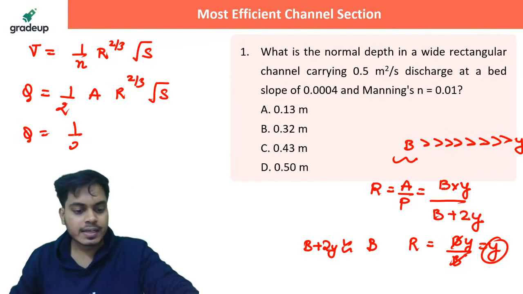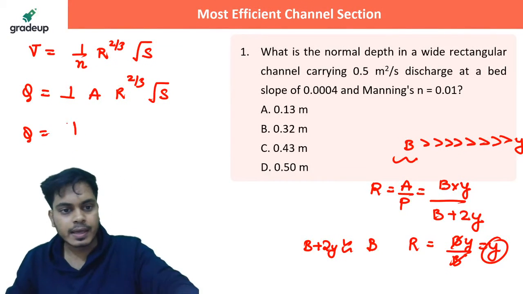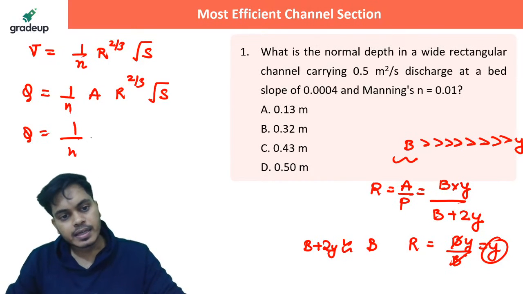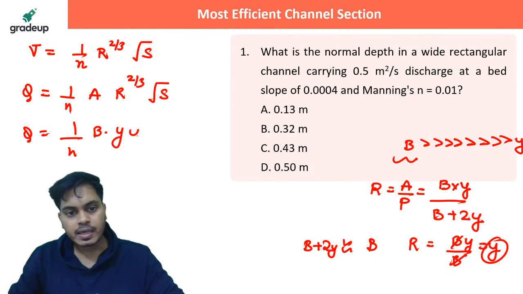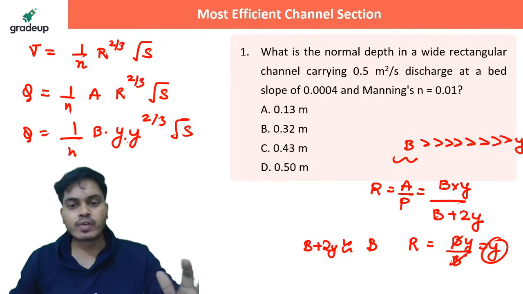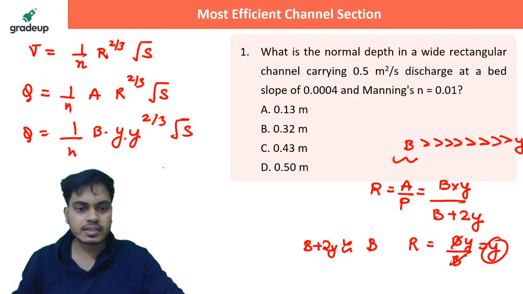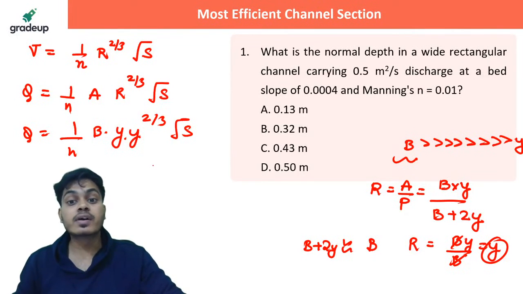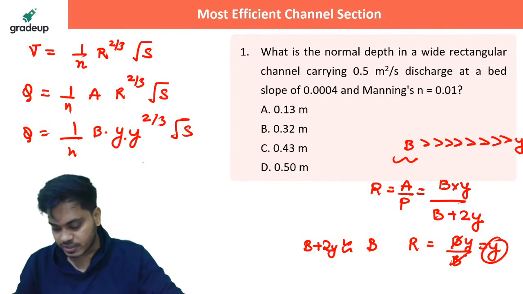So 1 by n, not 2 here, 1 by n, area will be B into y, R raised to 2 by 3 under root S. Guys, what is y into y raised to the power 2 by 3? That would be 2 by 3 plus 1, how much? 5 by 3, right?